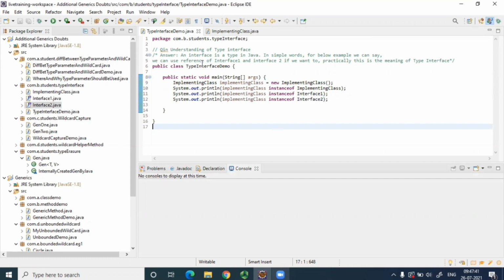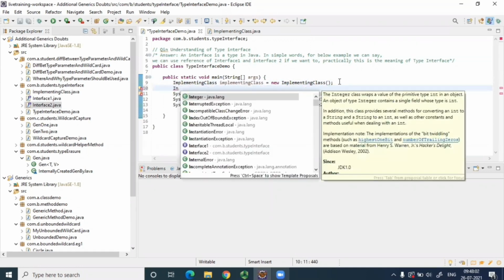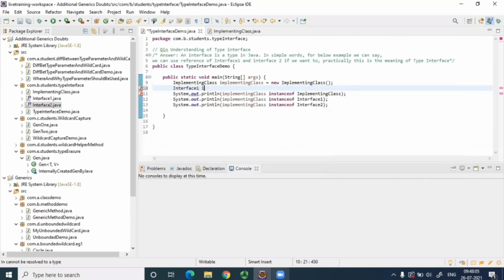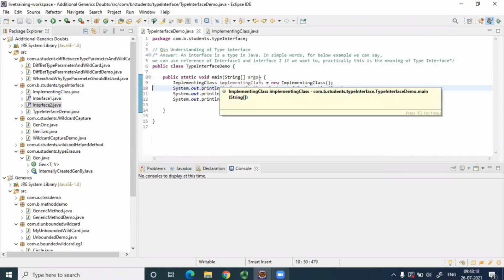So this is only the understanding of type inference. The word seems a little confusing, but this is what it simply means. An interface is a type in Java, in simple words. For the below example, we can use a reference of interface one and interface two. Here, instead of this implementing class, can we use interface one, like this? Interface one, IT one, new implementing class. Will this work? Yes, it's working, right? So that is the meaning of type inference.